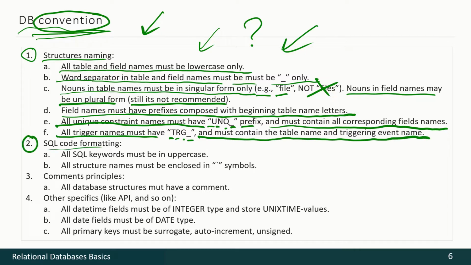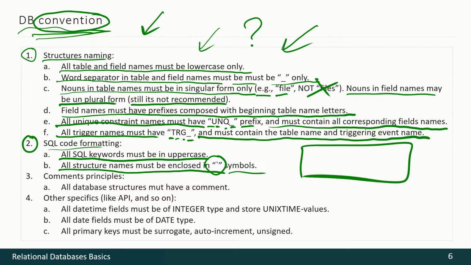SQL code formatting. All SQL keywords must be in uppercase. All structure names must be enclosed in such an apostrophe, such symbol that's on the keyboard at the upper left near the escape key. Please do not confuse it with quotation marks, single quotation mark or plural quotation mark. This is not quotation mark. The next is comments principles. All database structures must have a comment.